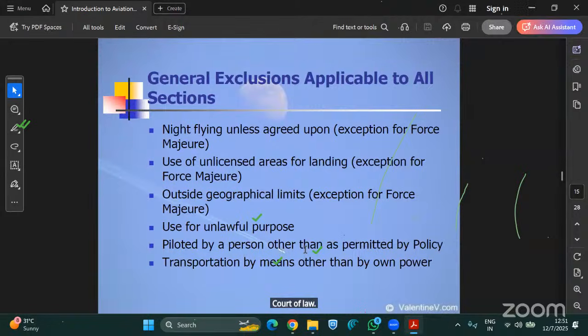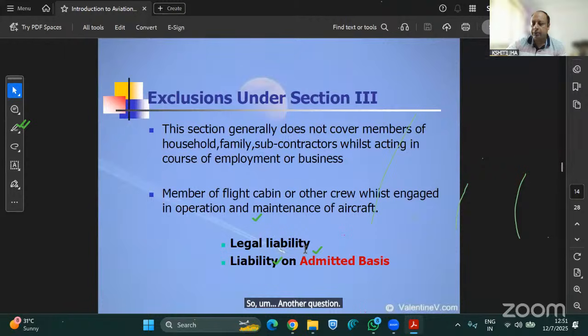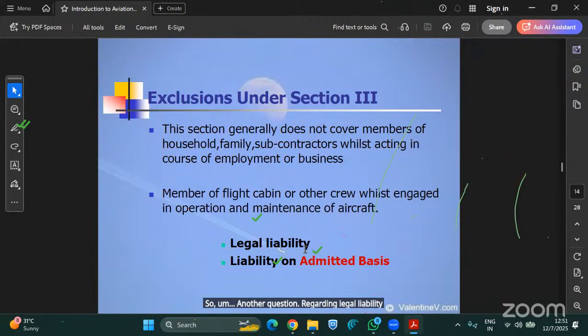Another question, regarding legal liability for the passengers. If a person has his own personal accident policy, and this operator also has insurance, is the person eligible to take a claim from both the policies?